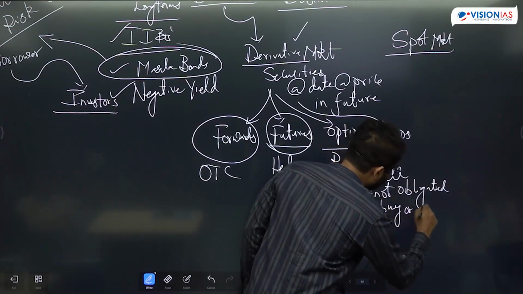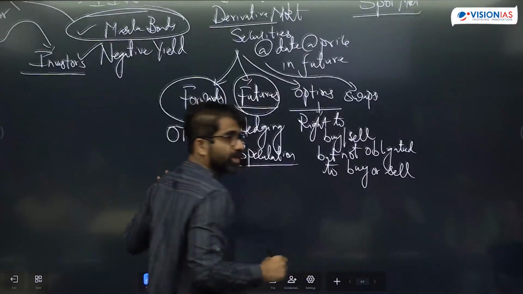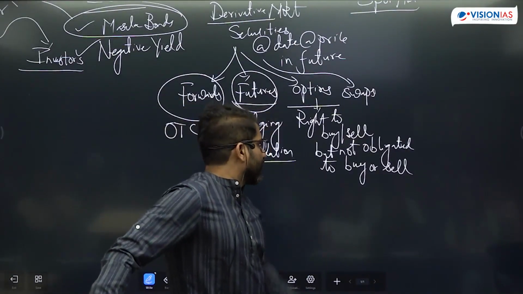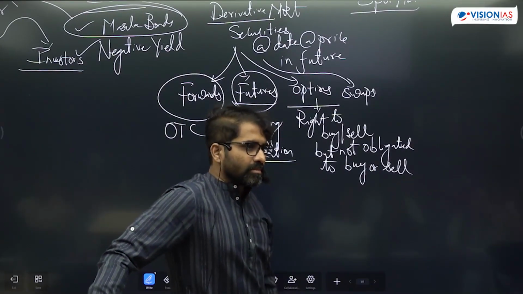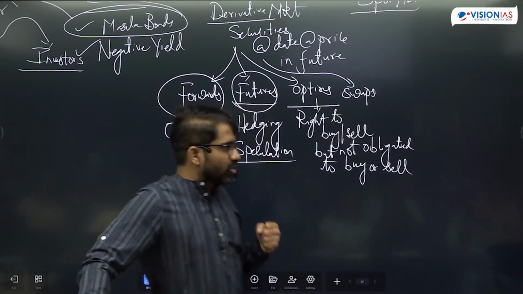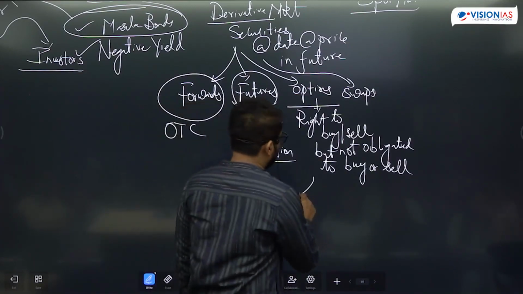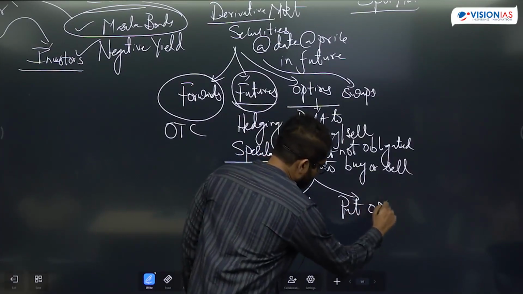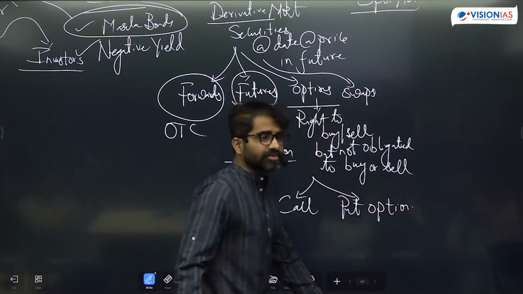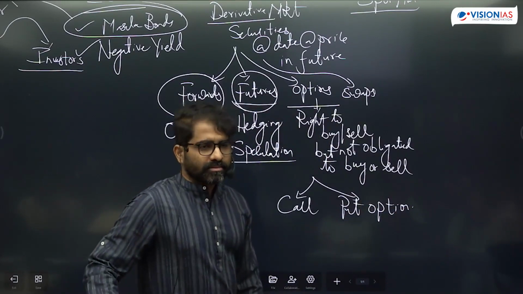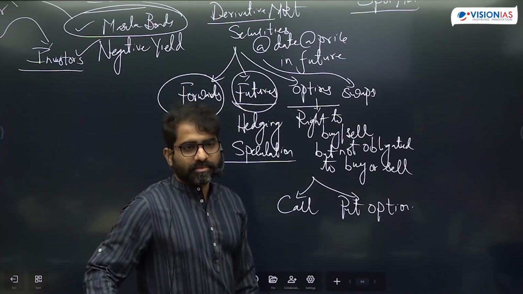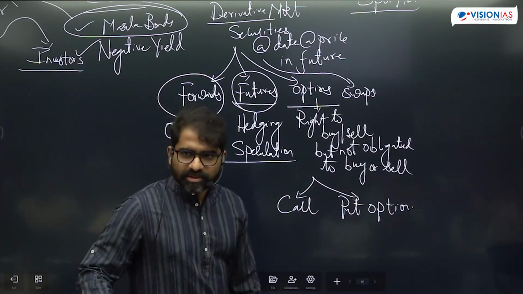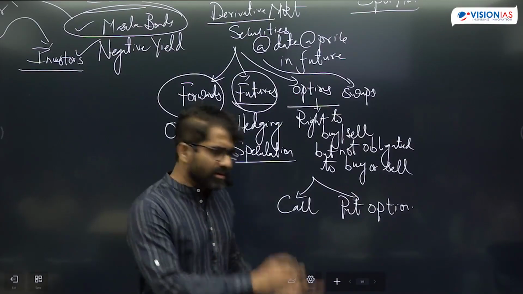Since you have purchased the option, you can execute it. There are different types of options like call option and put option. You would have seen that in your material. What is a call option? Right to buy. What is a put option? Right to sell, but not obligated to sell. Call and put options.